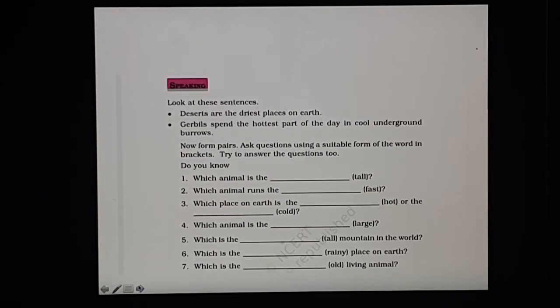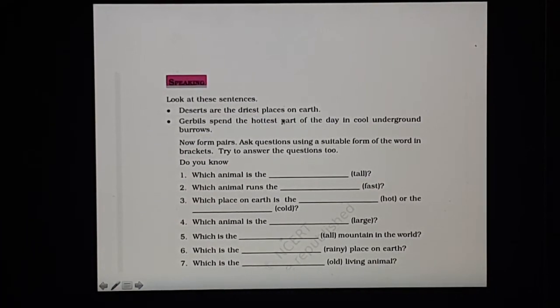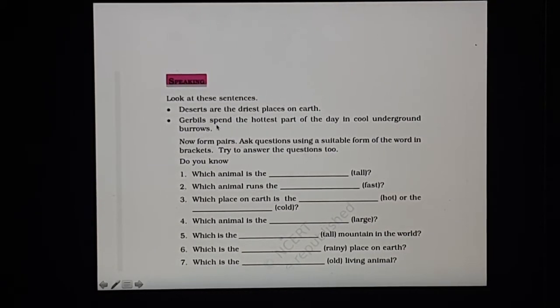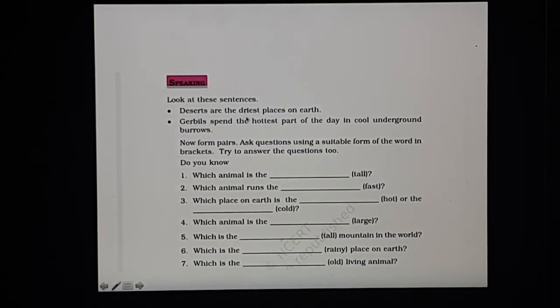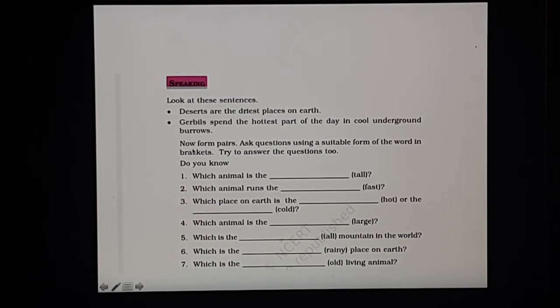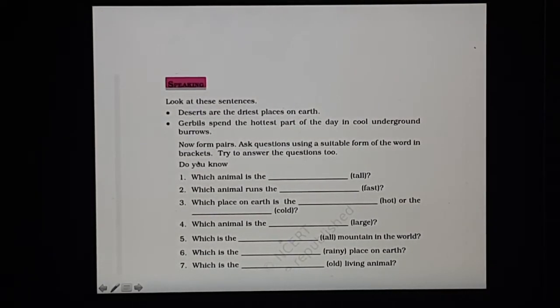So next we have, look at these sentences. Deserts are the driest places on earth. Gerbils spend the hottest part of the day in cool underground burrows. See here we have to just see the words which have been used. Now form pairs. Ask questions using a suitable form of the word in brackets. Try to answer the questions too.